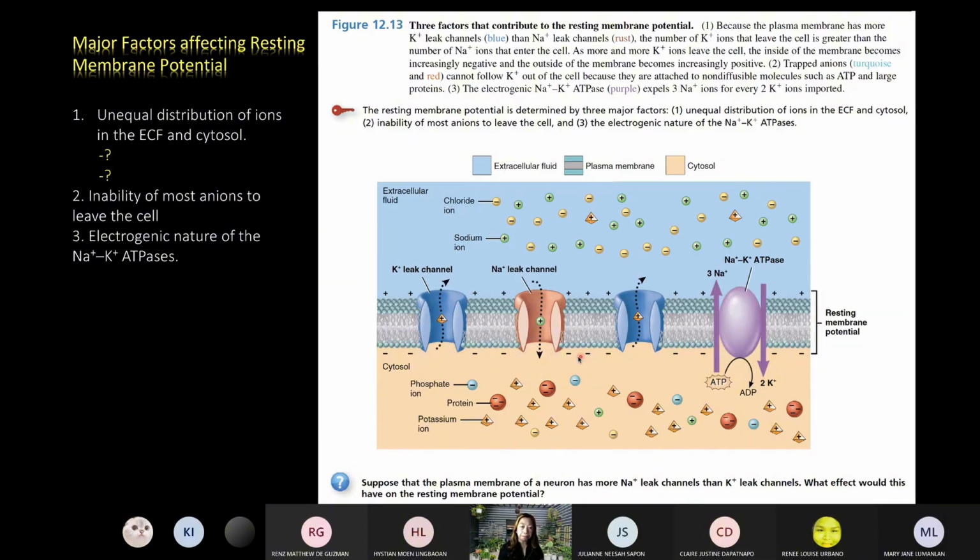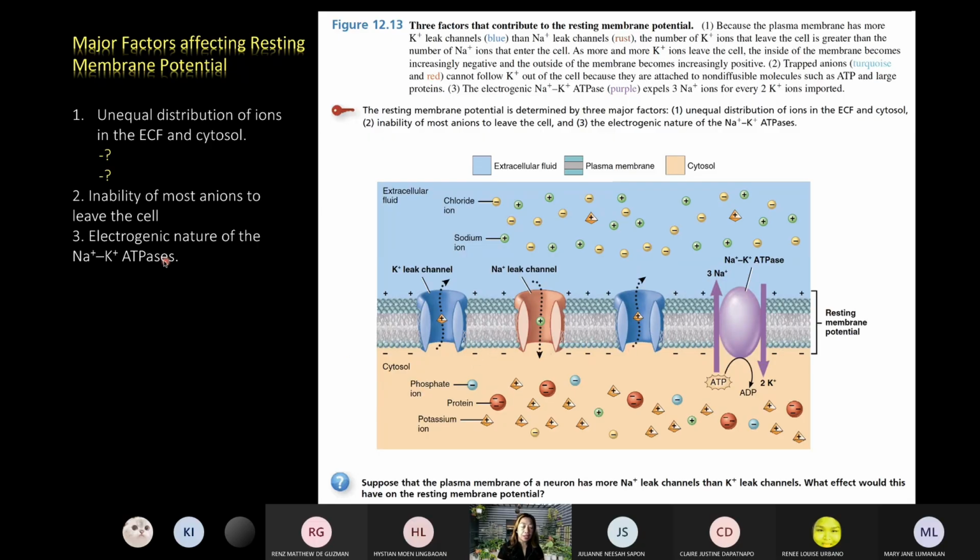Another is the inability of most ions to leave the cell. Remember, phosphates are usually found attached to adenine, forming ATP. And some phosphates are, of course, structural in nature. They make up the phospholipid bilayer. The proteins are large. They cannot really pass through the channels and across the cell membrane. So they fail to leave the cells, again imparting the negative charge.